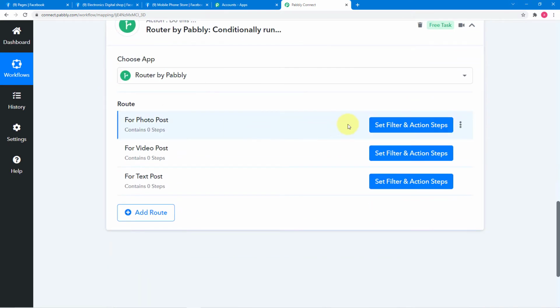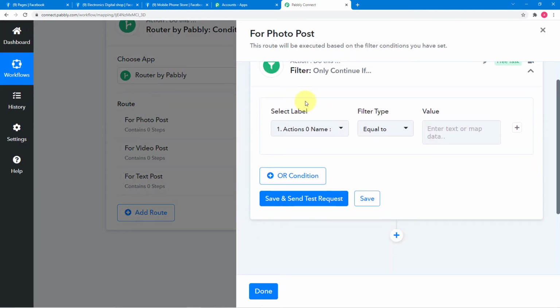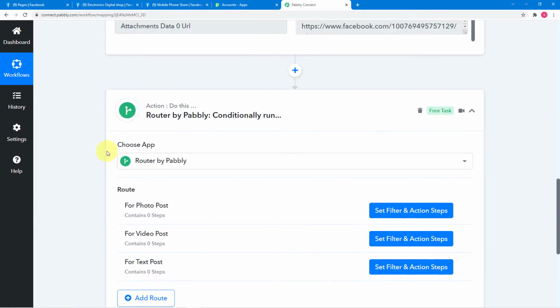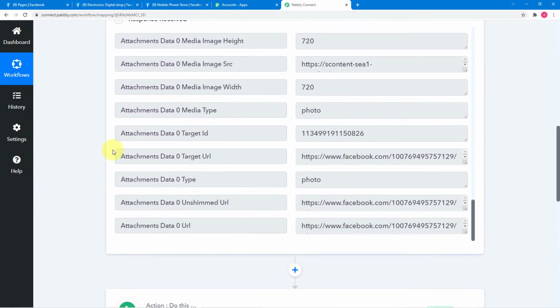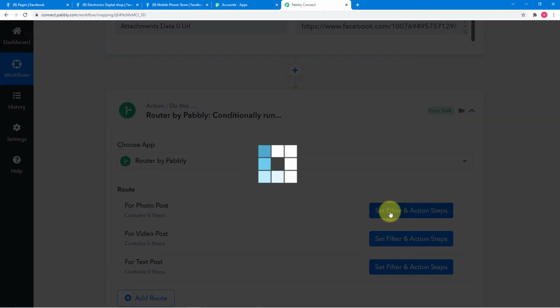So to do this, I'm going to click here on set filters and actions, and in this filter, in this select label, I'm going to select a label which is this. Let me show you. In the data that we have captured in the first tab, you will see this attachment data type equals photo. So we are going to select this label here in the first route in this filter.